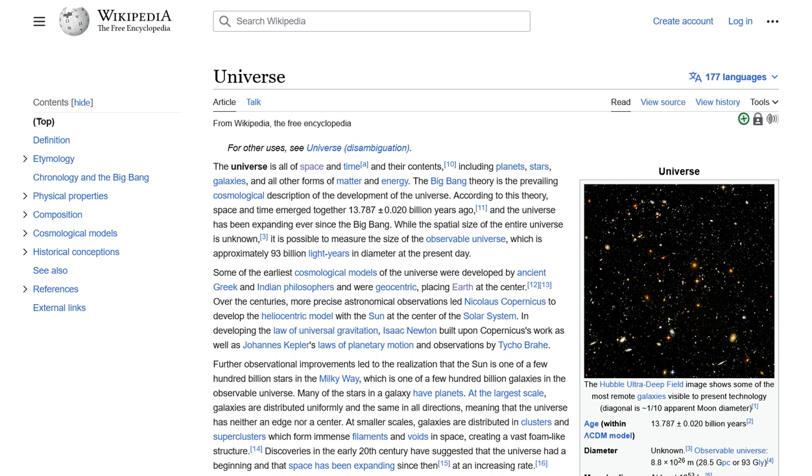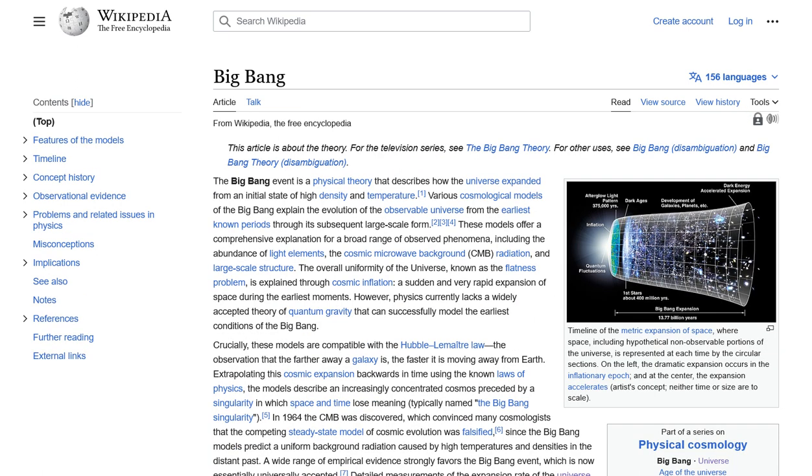Adolf Hitler is not directly related to the Big Bang Theory or cosmology, but the Big Bang article has links to other pages that may lead us closer to the Adolf Hitler article. The current page is about the Big Bang Theory, which describes how the universe expanded from an initial state of high density and temperature. Although this topic is related to physics and cosmology, it is not directly related to Adolf Hitler. Thus, we are far from the Adolf Hitler article.